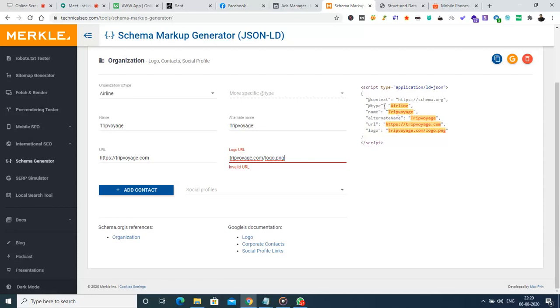And here I have mentioned the organization type as airline. By this way, Google can understand much more clearly about the organization they are running, and which factors belong to what.